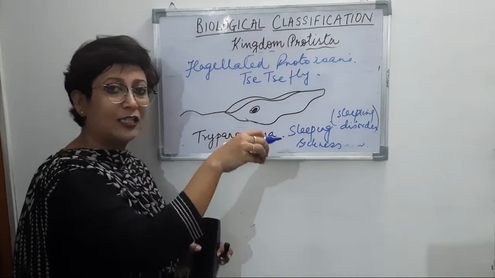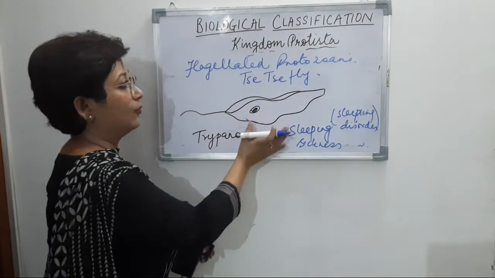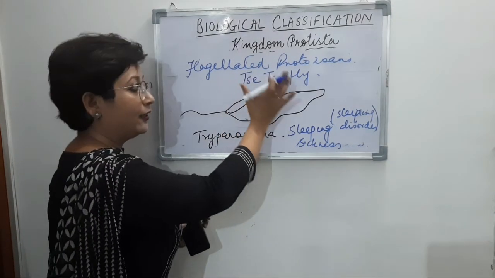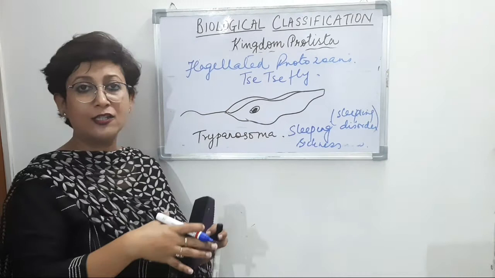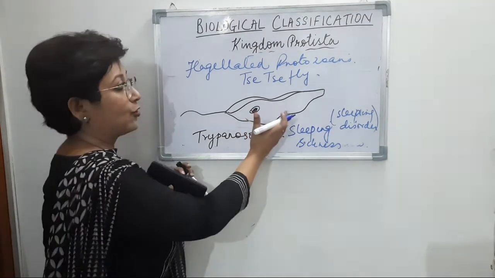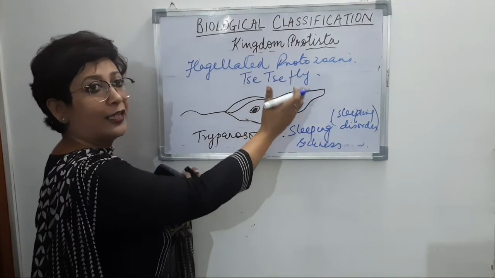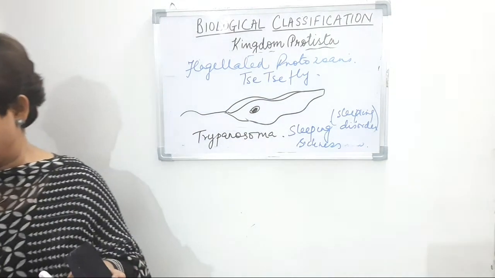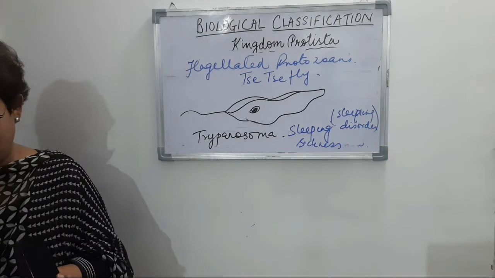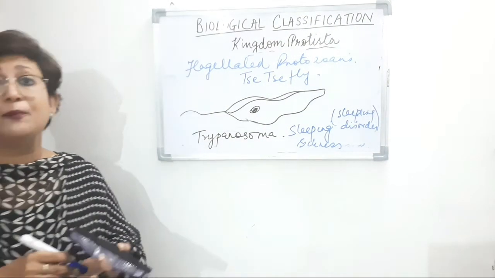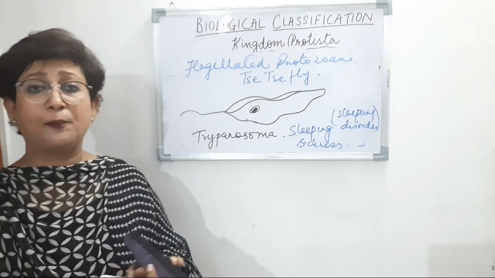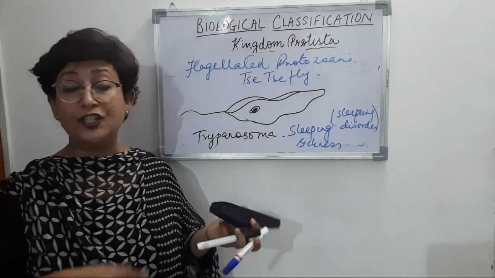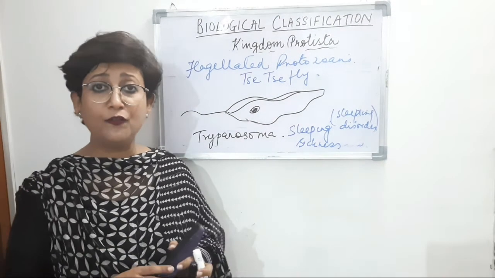When they sit in such places, these trypanosoma, which are microscopic, stick to the body, and when this fly sits on other food materials which is eaten by the people, the trypanosoma from the tsetse fly is transferred to the host body, which leads to the disease sleeping sickness, right? What are the symptoms of sleeping sickness? A person suffers from fever, headache, joint pains, itching, etc. So these are the symptoms of sleeping sickness.